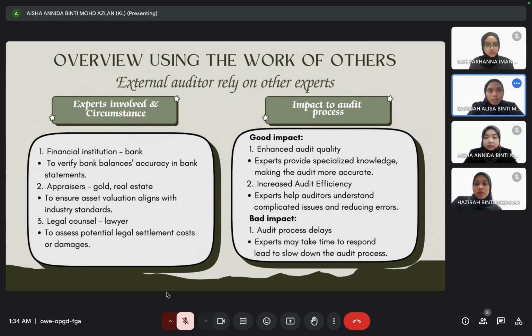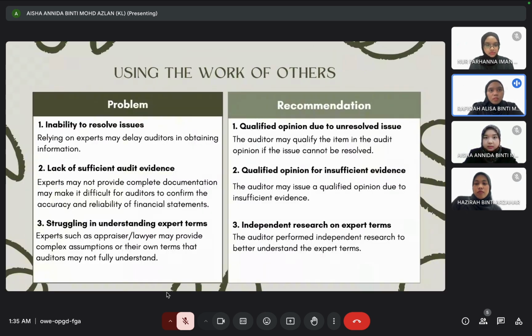For the bad impact, audit process delays. Experts may take time to respond, which slows down the audit process. Next is the problem and recommendation for using the work of others. First problem is inability to resolve issues. Relying on experts may delay auditors in obtaining information.